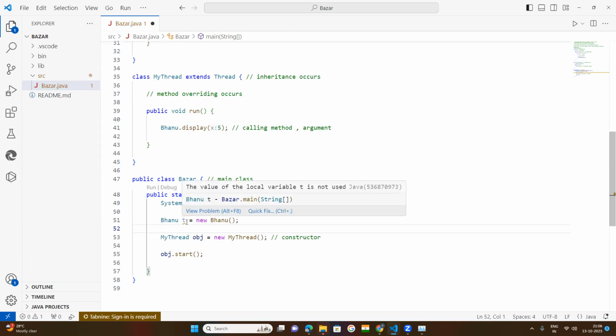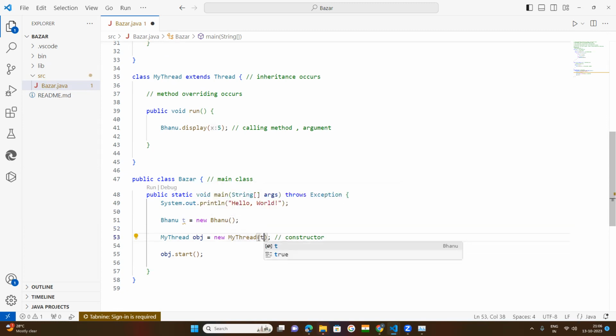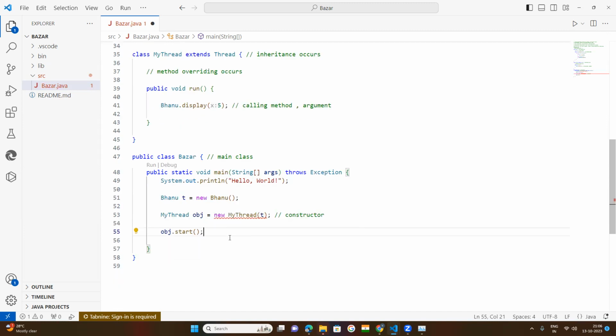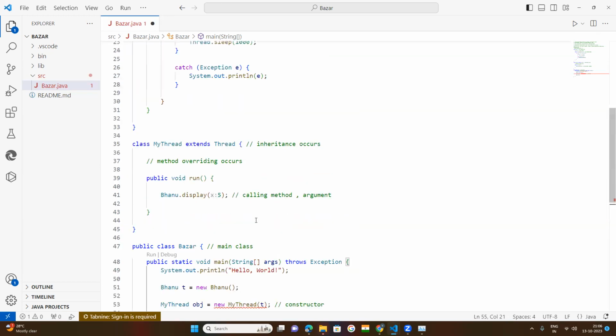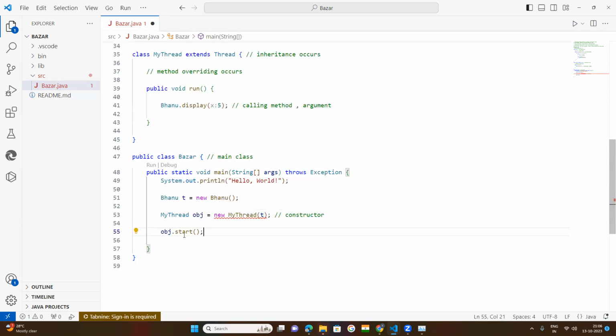Now see. This t, if I pass this t as a parameter here. Now this t is passed as a parameter. Then what happened? Let us see. The constructor method Bhanu is undefined. This is okay. I need to pass this display argument as I have passed it here, obj. Now I want to execute this as a class method. Now it is giving an error: the constructor method Bhanu is undefined. Why? We will leave it at that.